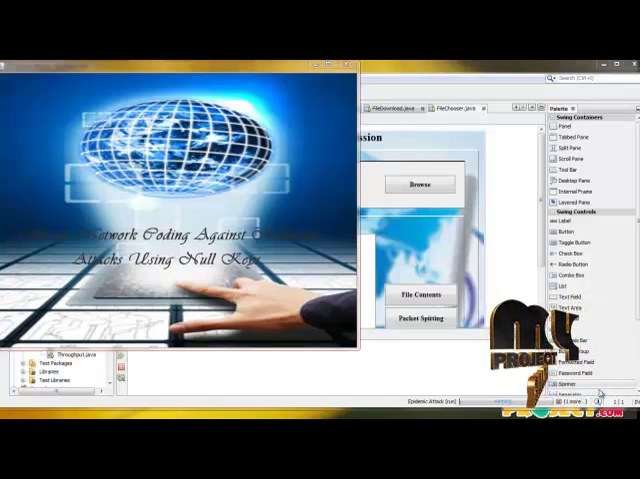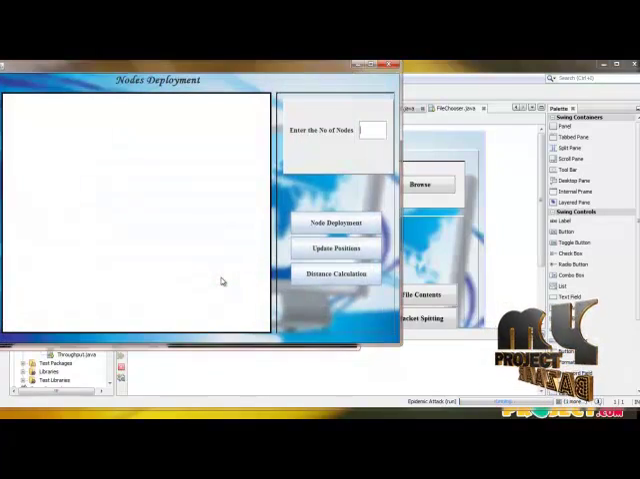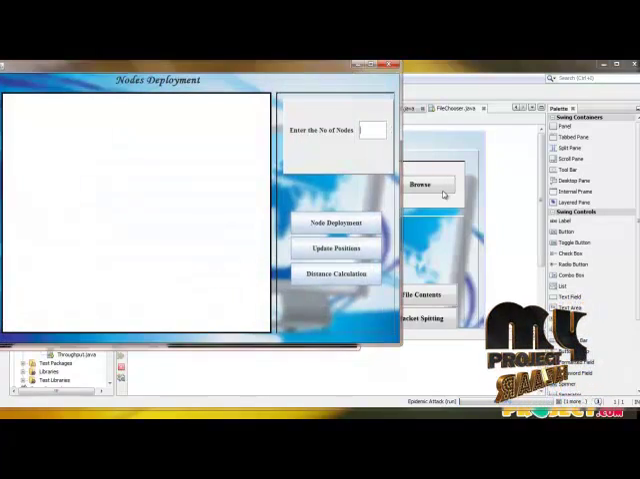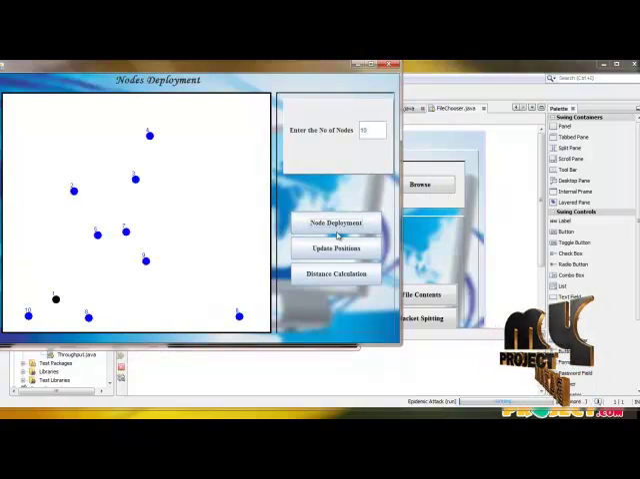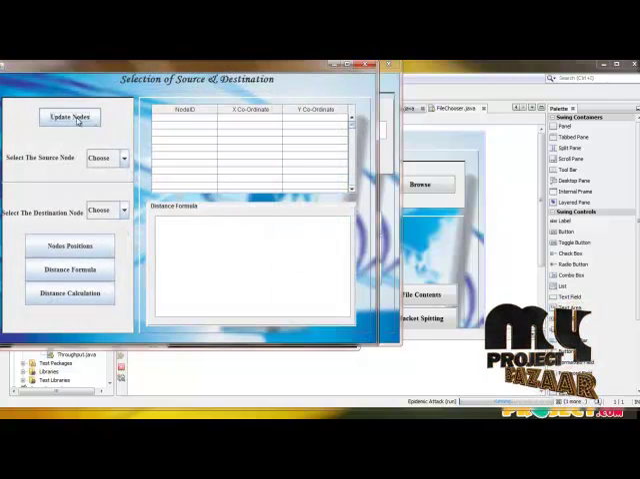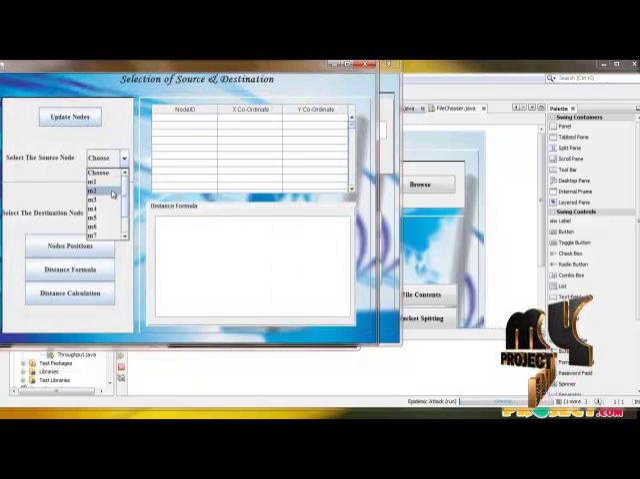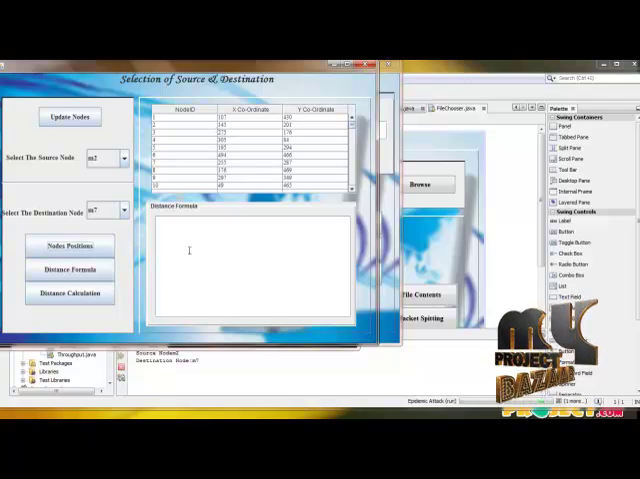Now we can start looking at the demo of this project from the title page. Now I have to enter the number of nodes to be deployed randomly, and their positions will get updated. And then we update the deployed nodes, and among the deployed nodes I select any two nodes as the source and the destination node, and their positions will be displayed here.